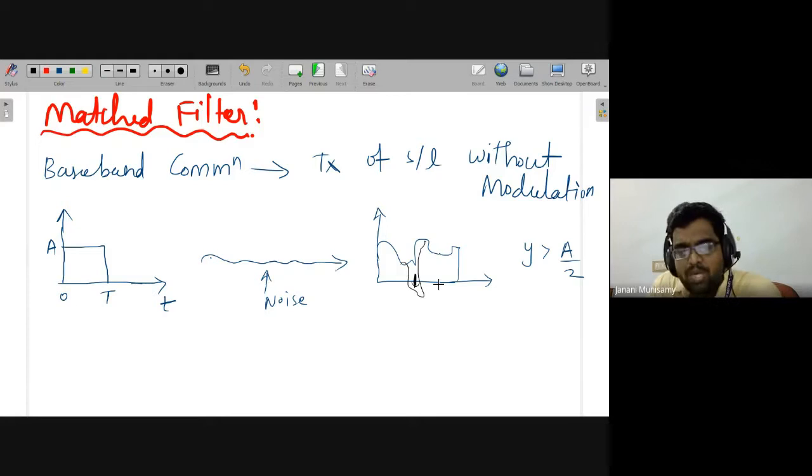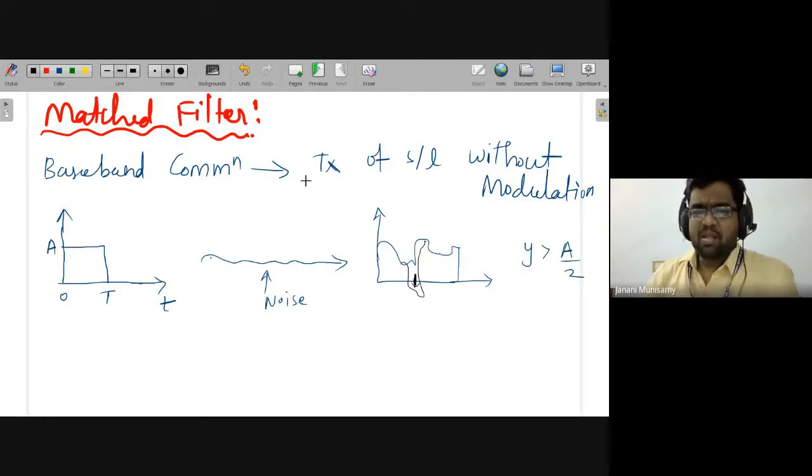So to overcome this problem, we will be using the matched filter. Directly we cannot do the sampling, so we will use the matched filter at the receiver side. Why are we using the matched filter? Our main aim is to detect what is the original signal transmitted. Even though there is noise or some disturbance in the system, how do we recover back our original signal? That is the concept of matched filter.